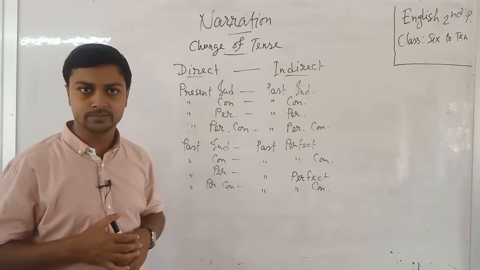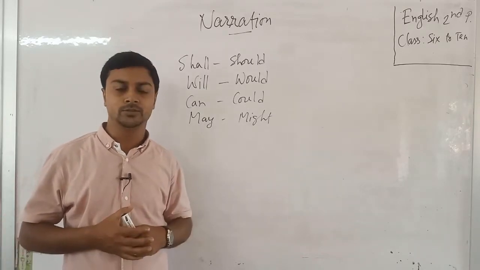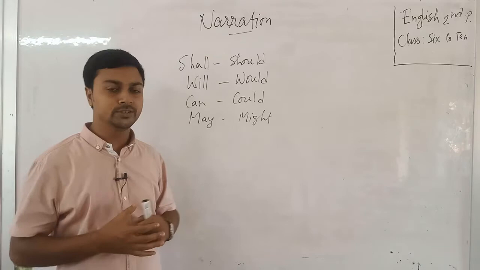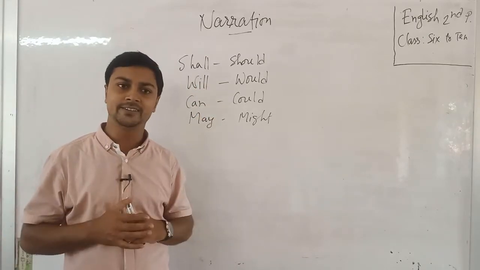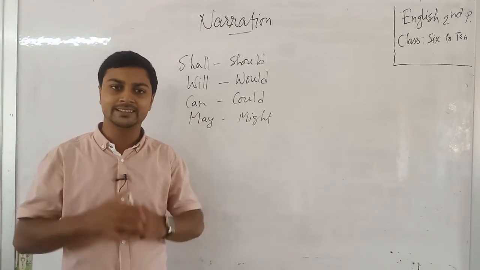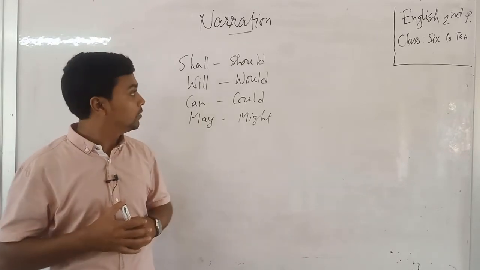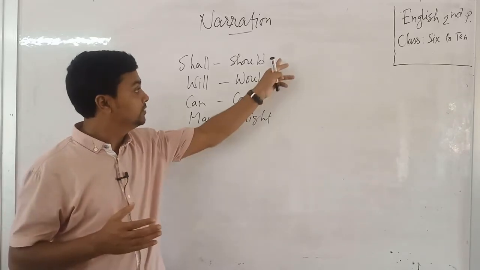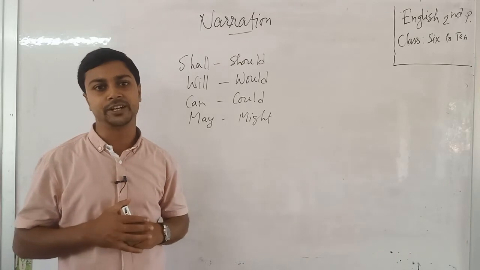Dear students, now I try to discuss those words: shall, will, can, may. When we find such types of words in direct narration, then we need to change these words when we turn the direct narration into indirect.